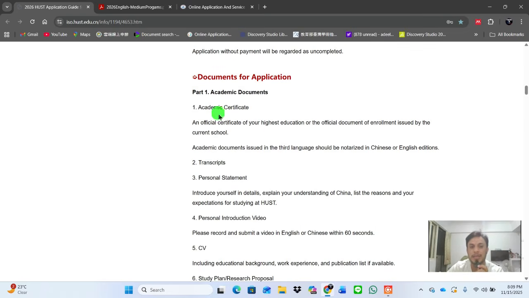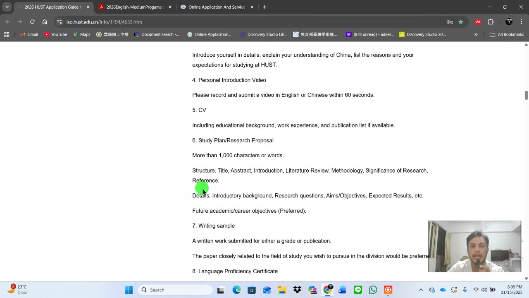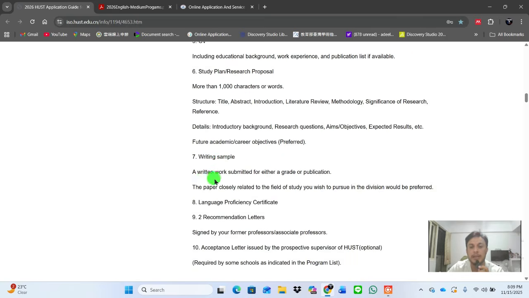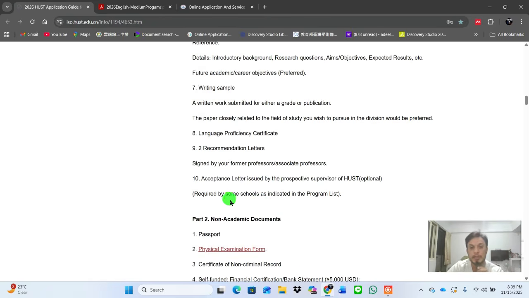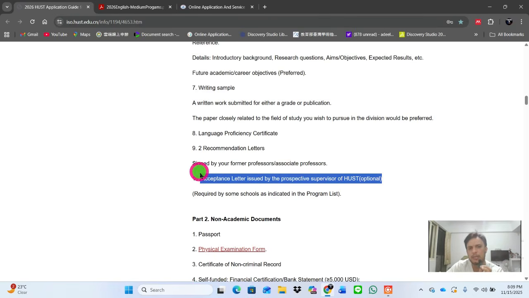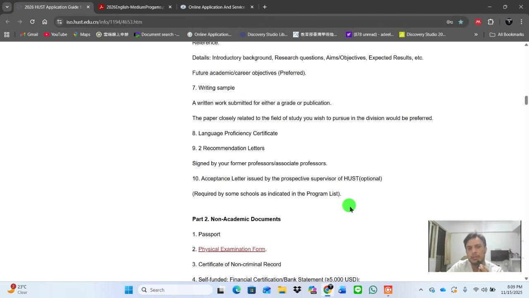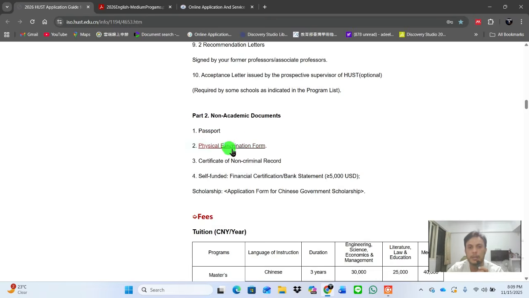What kind of documents do you need? Academic certificate, transcript, personal statement, personal introduction video, and study plan, which should be 1000 characters, and a writing sample, a written work submitted for either a grade or publication. A language proficiency certificate if you need it, and two recommendation letters. An acceptance letter issued by the prospective supervisor is an optional thing. One more thing, they announced that you can submit your application without a professor. So if you have an acceptance letter from HUST University, you can submit it, otherwise you can submit the application as it is.